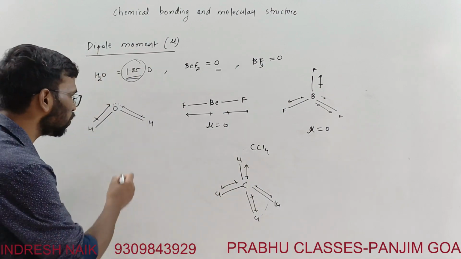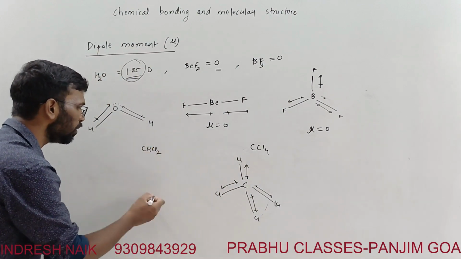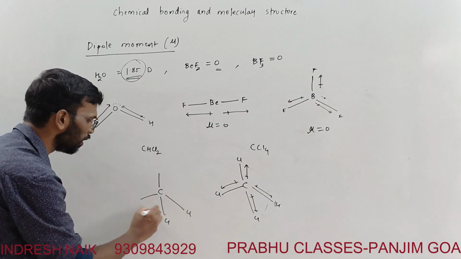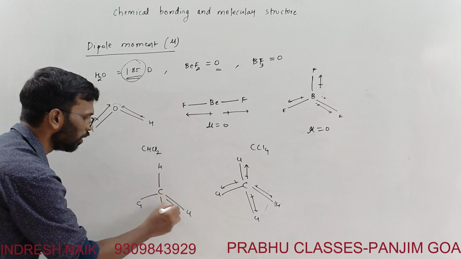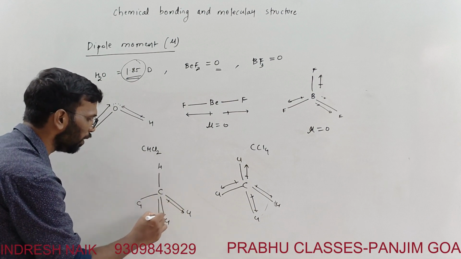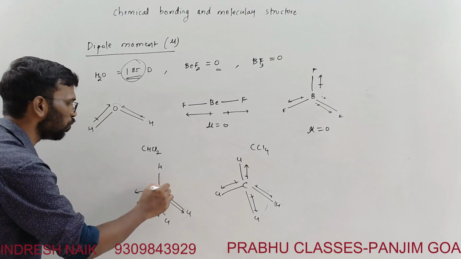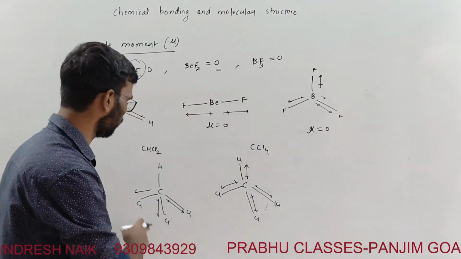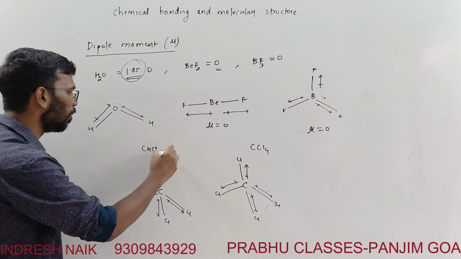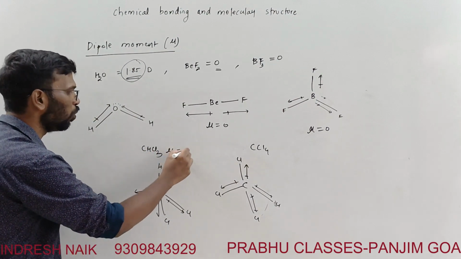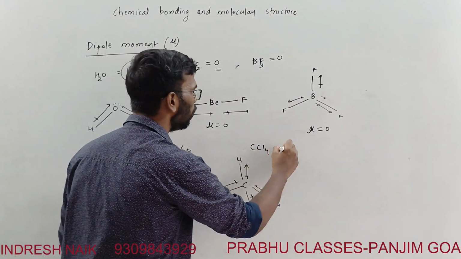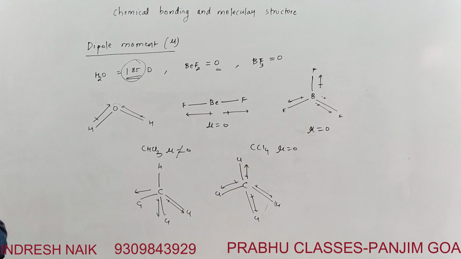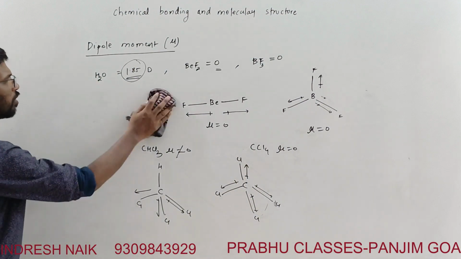But that won't be the case with CHCl3, because there won't be a pure cancellation of the dipoles. Let's say this is Cl, and this is hydrogen. It will have a dipole moment this way, but the resultant of the others is not going to cancel this. So that's why for CHCl3 mu is not equal to 0. Here, for CCl4, mu will be equal to 0. One more example, we'll take some more examples.